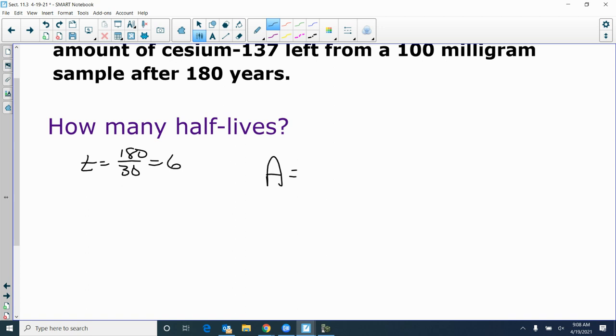So now our amount equals 100 times 0.5 to the 6th power. Go ahead and see what that equals. If it's a terminating decimal, we can write the whole thing, but if it's more than 4 or 5 digits, we'll just round off to the nearest tenth. Oh, okay, you write that whole thing. Is it 1.5625? Yes. All right, is this in grams, milligrams?